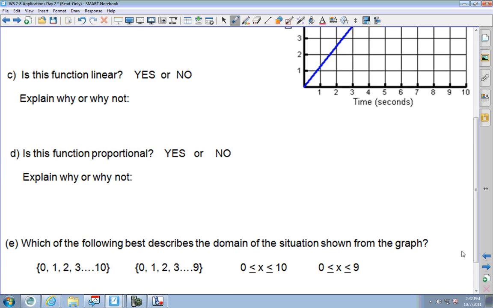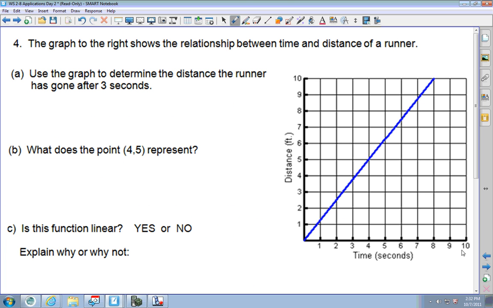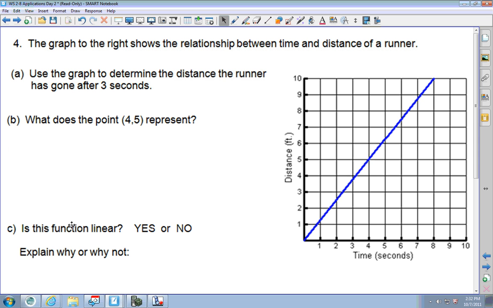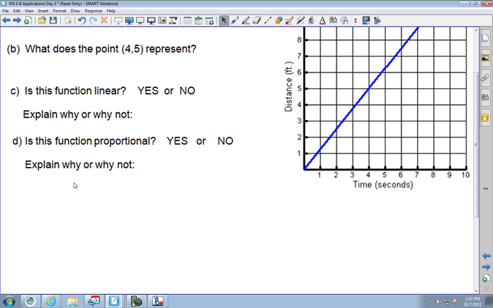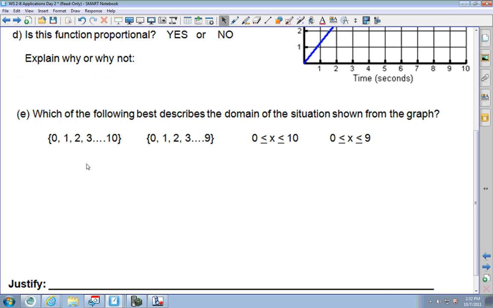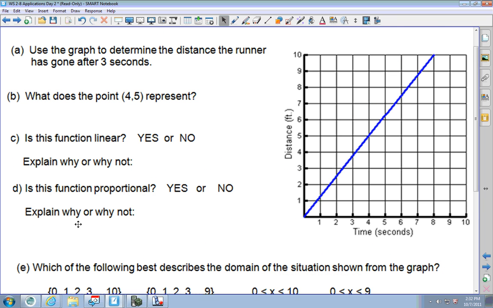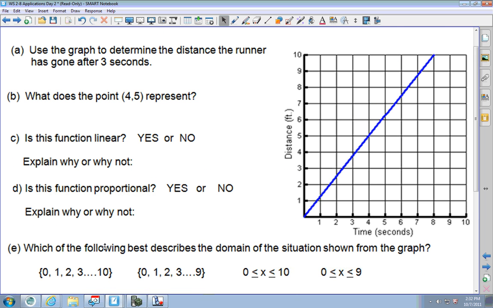Let's see how many more I have here. Okay. All right, we'll move this. Let's see if I can move some of this up to be more helpful for us. Okay. All right. Let's see if this helps.